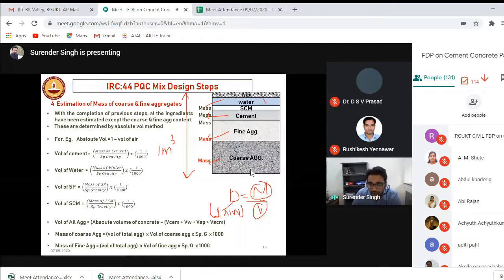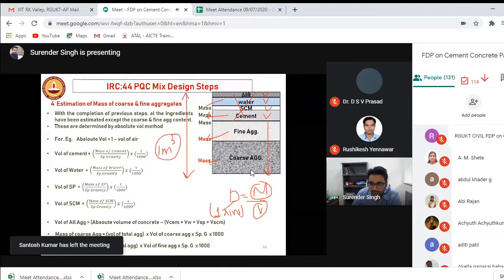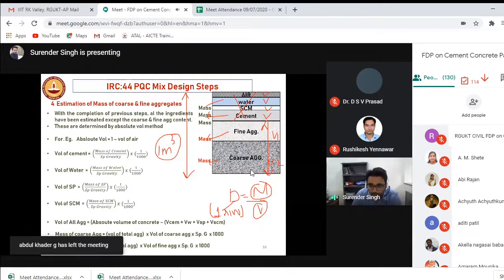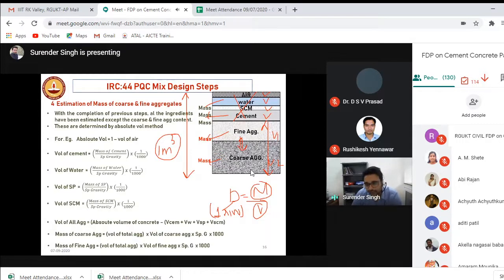Similarly, you have to calculate the volume of air, volume of water, volume of fly ash, volume of cement. I know I am designing the concrete for 1 meter cube concrete. If I subtract these volumes from 1 meter cube, I'll be getting the volume of coarse aggregate and fine aggregate. Let's say V1, V2, right? And I know the volume of fine and coarse aggregate with respect to each other, so I can convert it into individual volumes. So I'll be getting the volumes for all. Then again using the same formula, I'll be converting into masses.